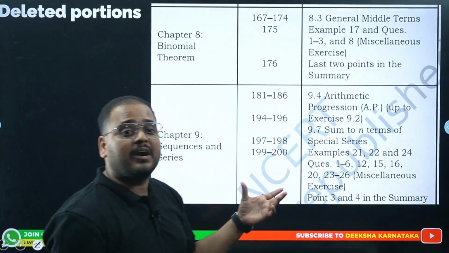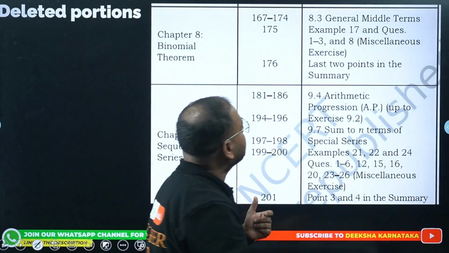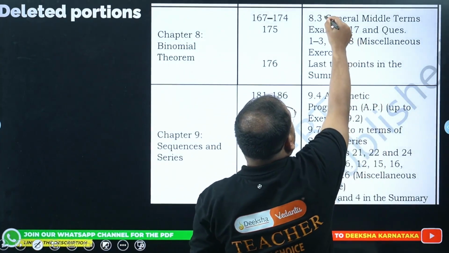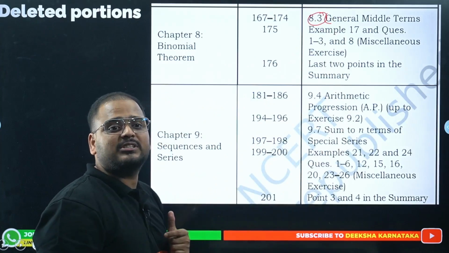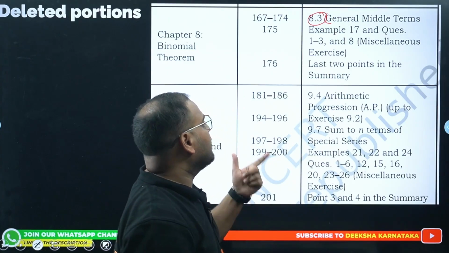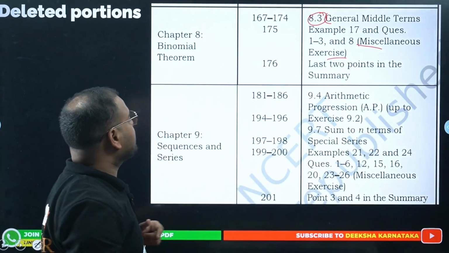All reference to NCERT, obviously. Binomial theorem, general and middle terms are cut off, 8.3. Please reference it with your page numbers 167, 174, 175. Miscellaneous exercises are again not there in your portions.